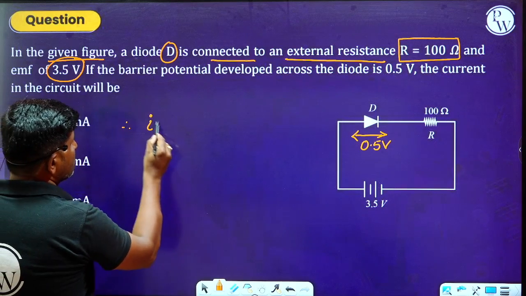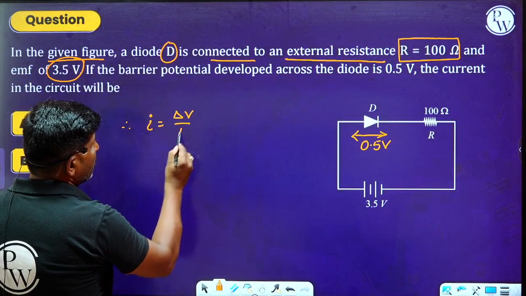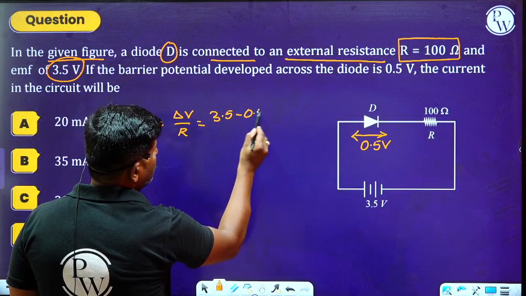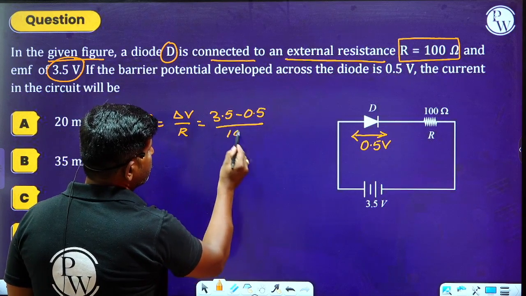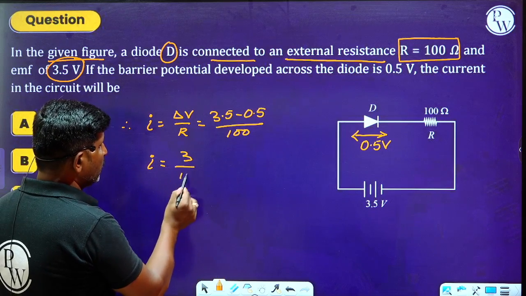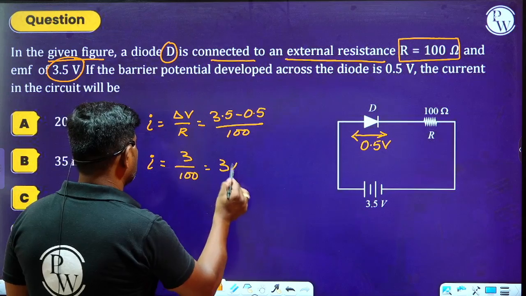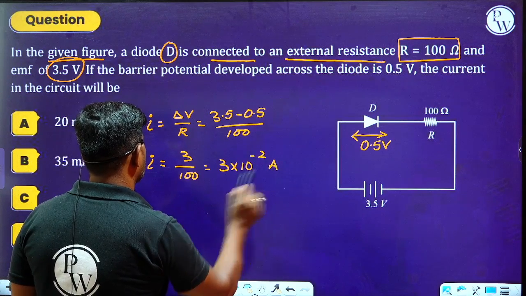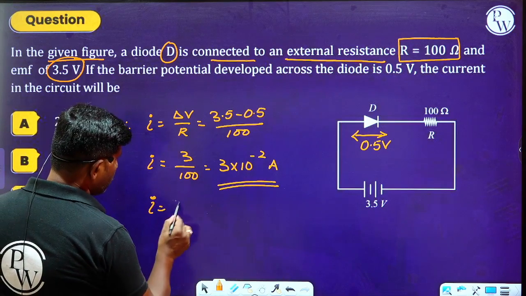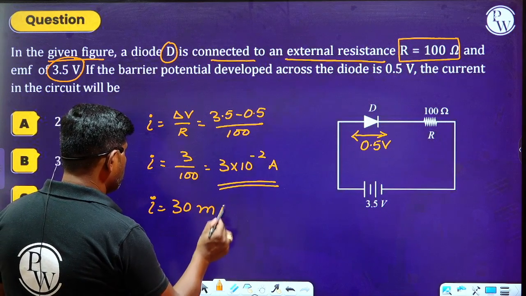Therefore, I is delta V divided by R. Delta V is 3.5 minus 0.5, divided by R equal to 100. Therefore, I becomes 3 divided by 100, which is 3 into 10 to the power of minus 2 ampere, which is nothing but 30 milliampere.